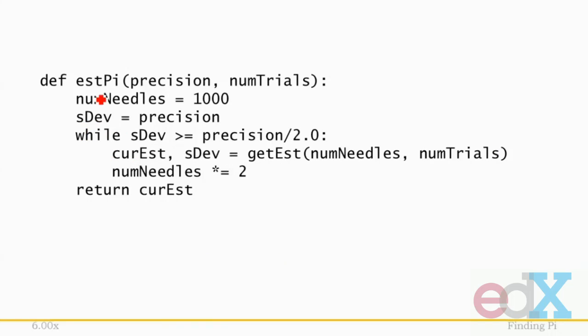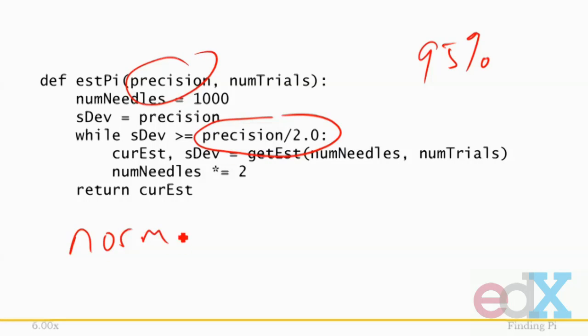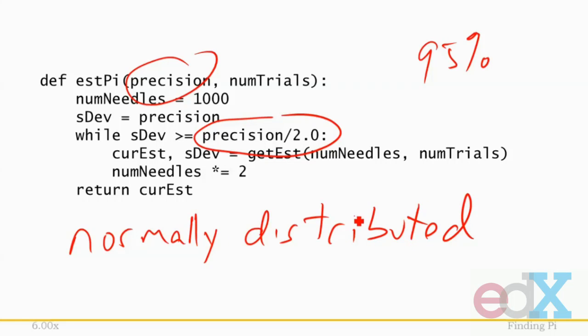The function estimate pi calls getEstimate with an ever-growing number of needles until getEstimate returns an estimate that, with a confidence of 95%, is within precision of the actual value. It does this by calling throw needles with an ever larger number of needles until the standard deviation of the results of num trials is no larger than precision divided by 2. Under the valid assumption that the errors are normally distributed, i.e. that random.random really is random, this ensures that 95% of the values lie within precision of the mean.